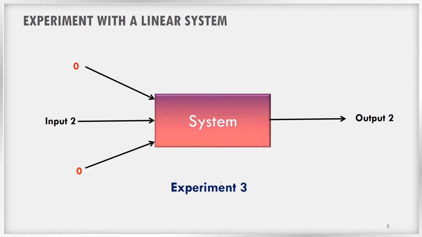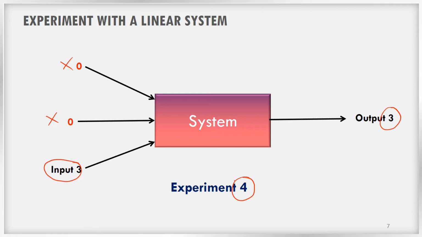In another experiment, I am going to give input 2 to the second terminal of the system, the same system, and I am keeping all the other inputs 0. And let us say that I am getting an output 2. Now for the last experiment, I am going to give input 3 to the system by keeping all the other inputs 0. And let us assume that I am getting an output 3 in the output of the system. So let us call this experiment number 4.